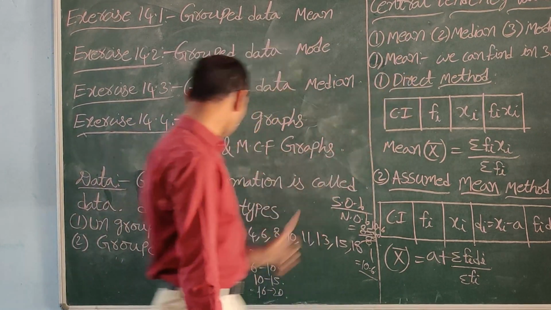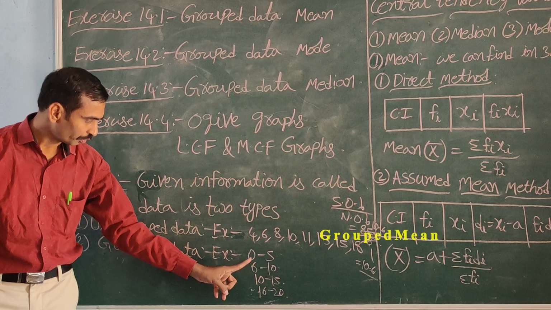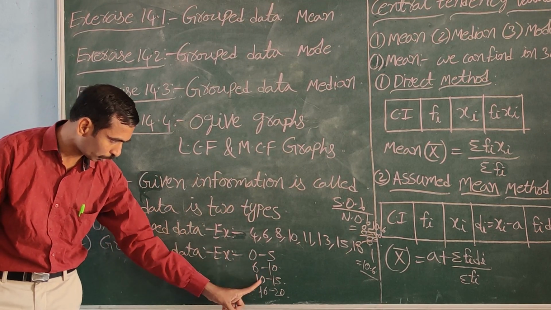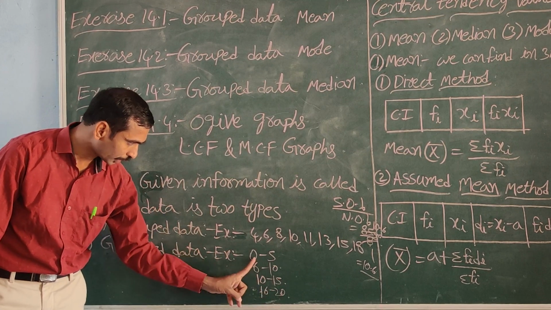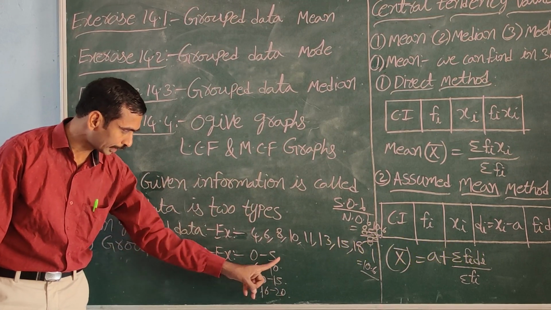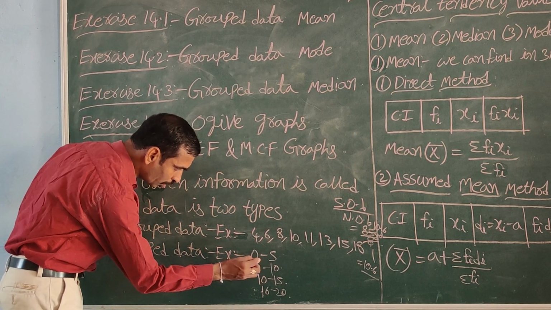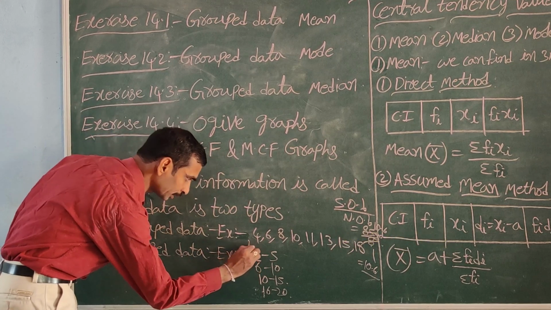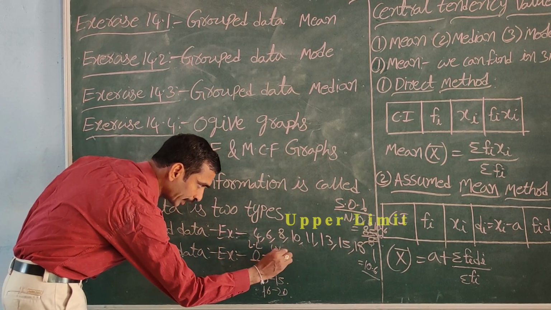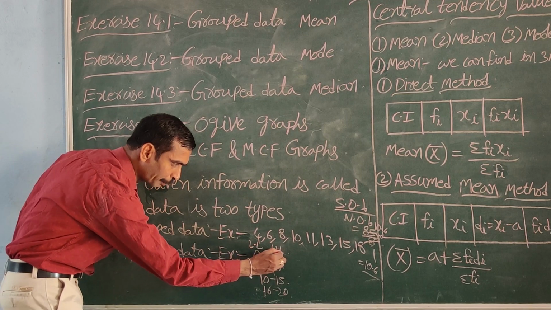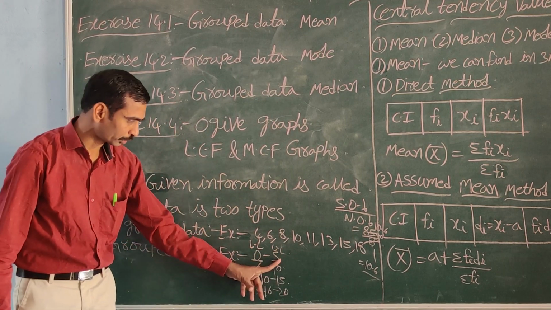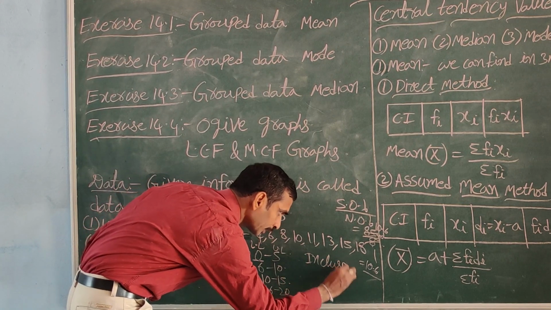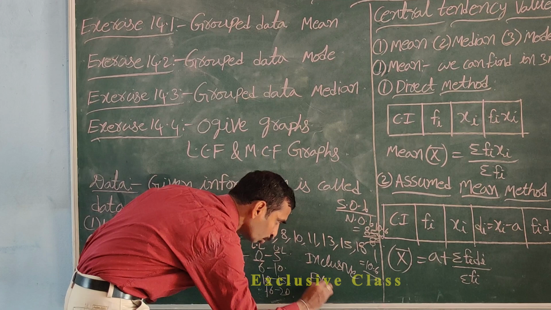Next, grouped data. Grouped data means we divide the data into groups: 0 to 5, 6 to 10, 10 to 15, 16 to 20. These are called class intervals. In a class interval, the first number is called the lower limit and the second number is called the upper limit. These class intervals are of two types: inclusive classes and exclusive classes.